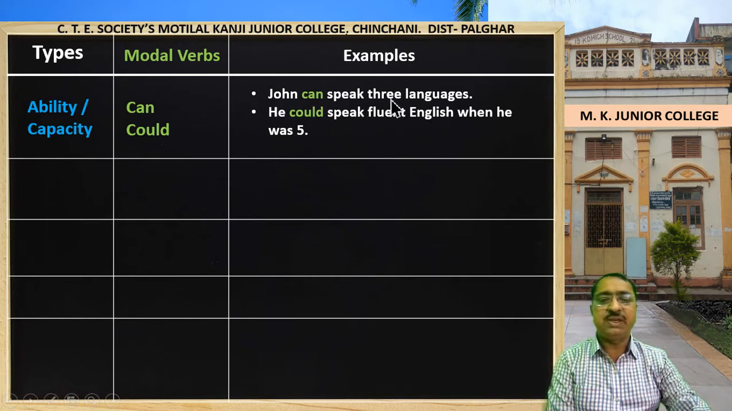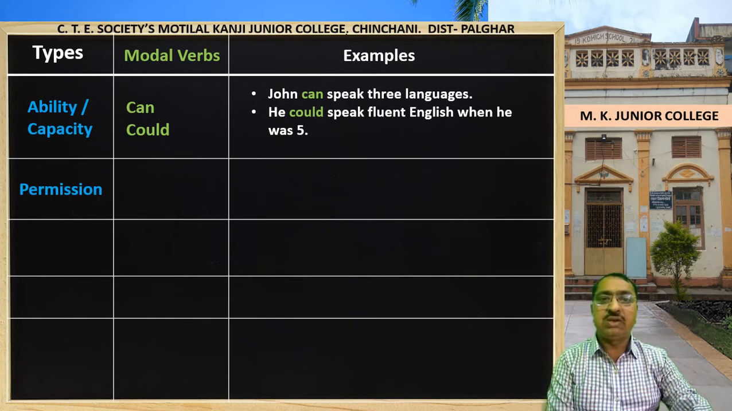Here John can speak 3 languages. It shows the ability or capacity of John to speak 3 languages. He could speak fluent English when he was 5 means he had ability to speak fluent English when he was 5 years old. Next, permission.